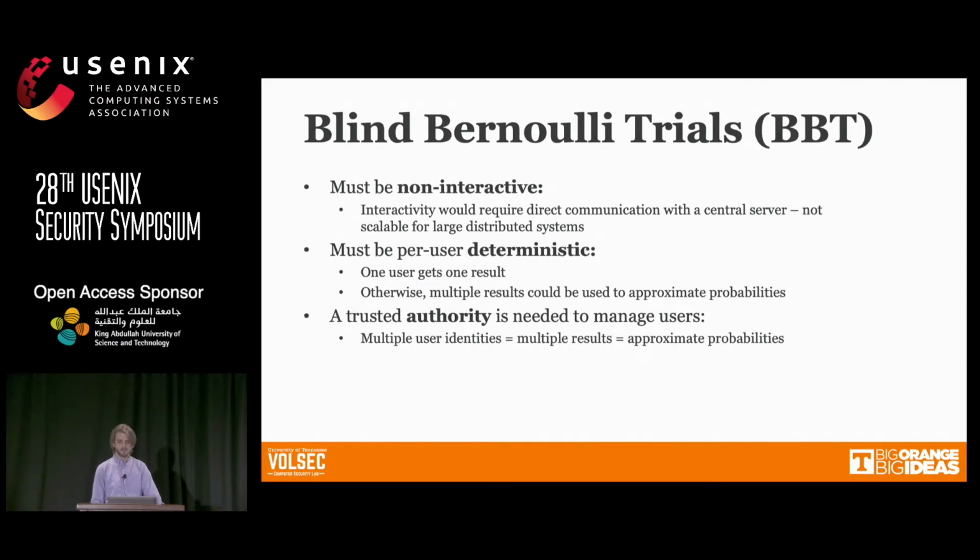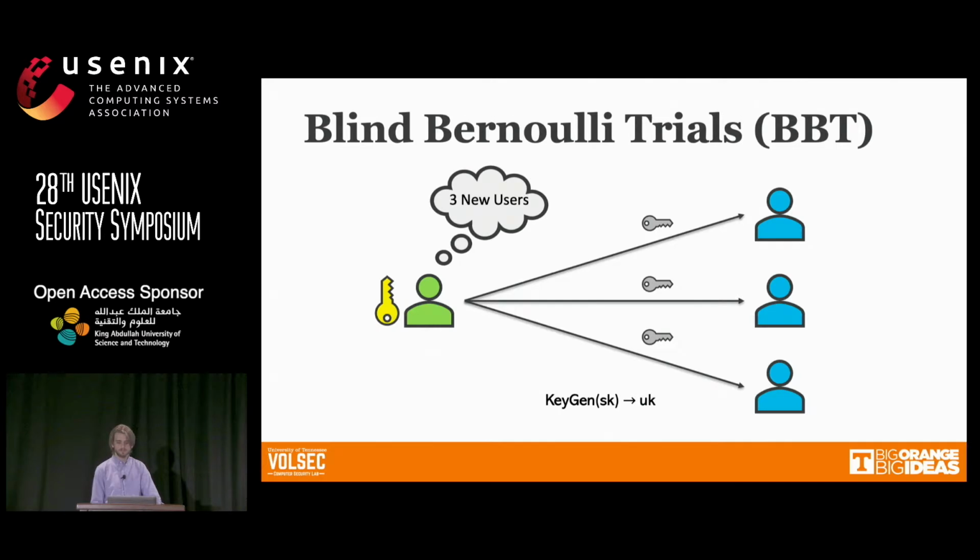So starting with these three ideas, we distill the concept of the blind Bernoulli trial into three algorithms. The first here is the key generation phase. And so here we have some kind of trusted authority who's using a master secret key. The master secret key enables the authority to generate individual user keys, and then those user keys can be distributed to any number of users in the network.